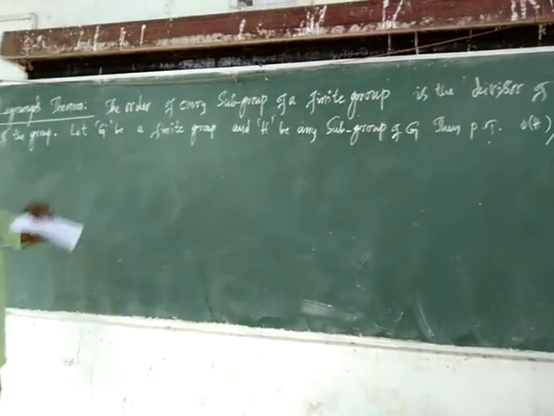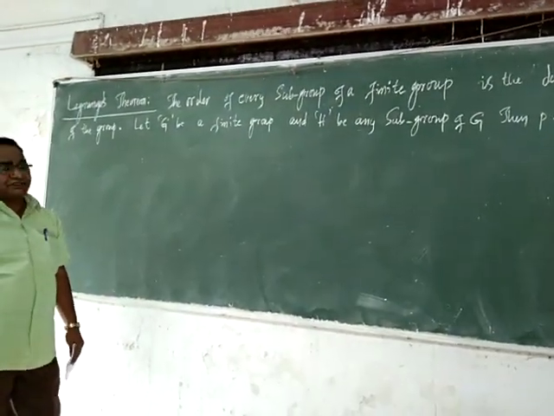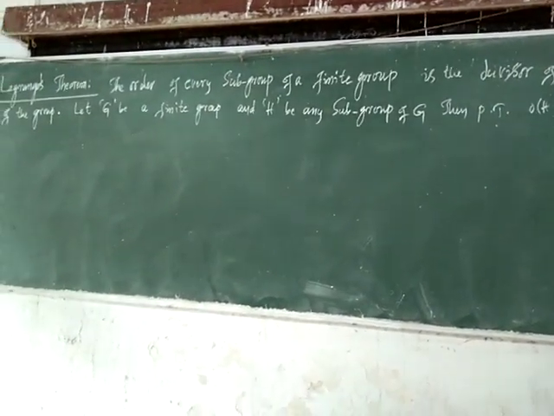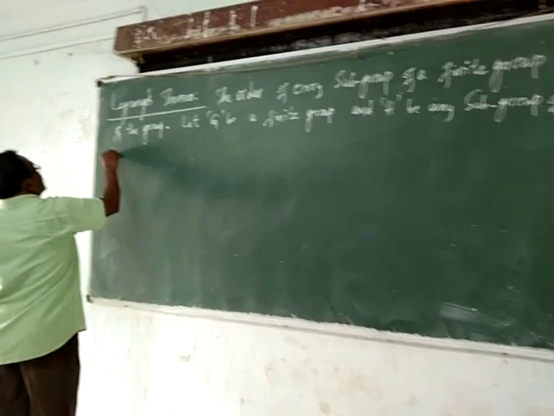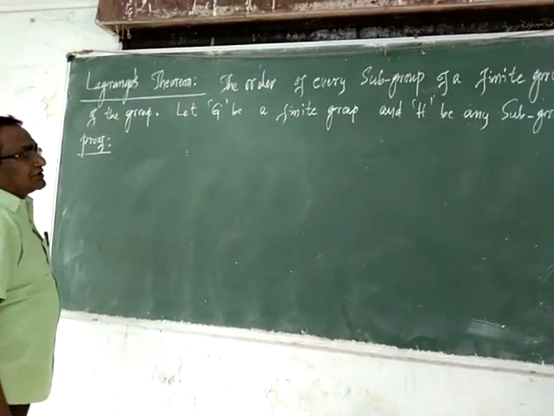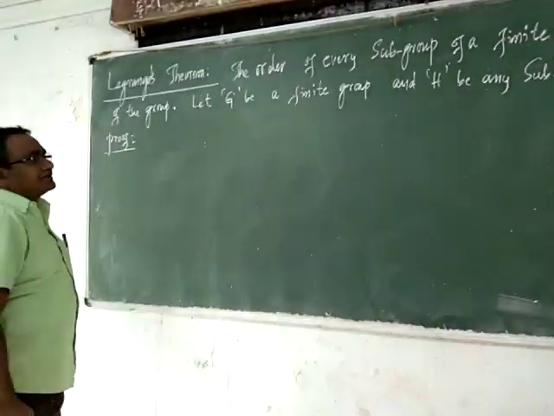Suppose G is a finite group and H is any subgroup of G, then prove that order of H divides order of G. As I told you, this is a very important theorem.